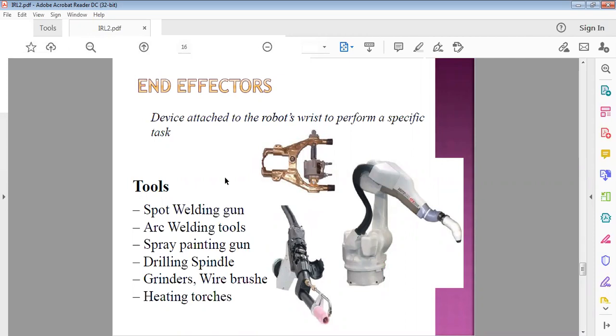Sometimes the end effector is used for holding tools in some applications, such as spot welding. The tool is a spot welding gun. Other tools include arc welding tools, spray painting guns, drilling spindles, grinders, wire brushes, and heating fixtures. This tool is also attached to the end of the wrist.